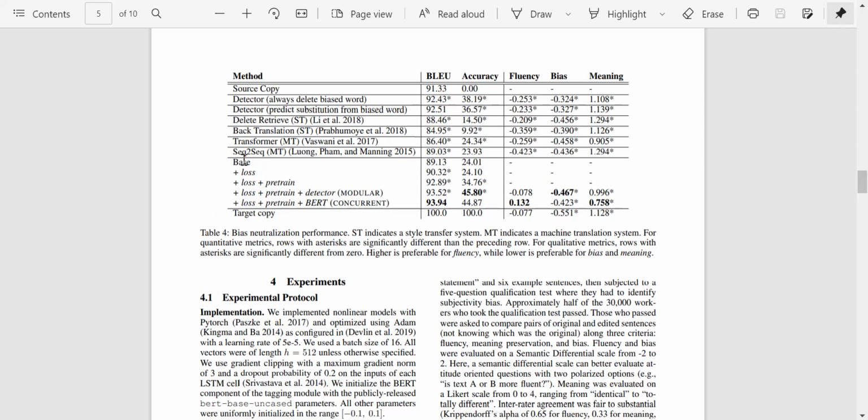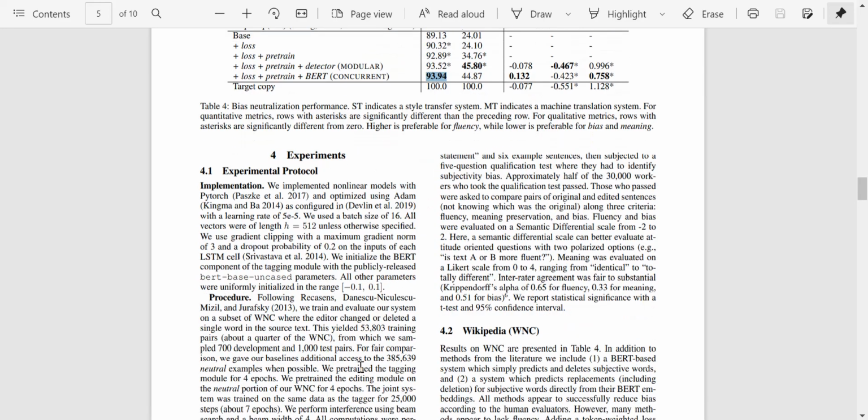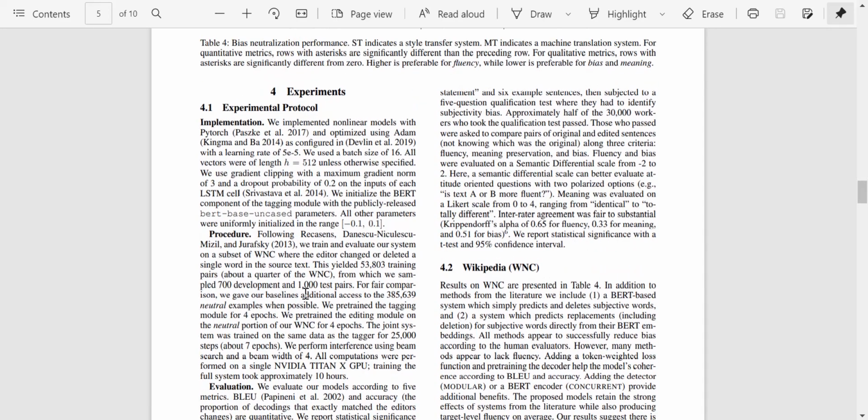So you can see that when you train the model, you have a lower bias when you use the modular detector, and you also have a good BLEU score, but the BLEU score is better when you use a concurrent detector. So there are some trade-offs. So they've then discussed the implementation.